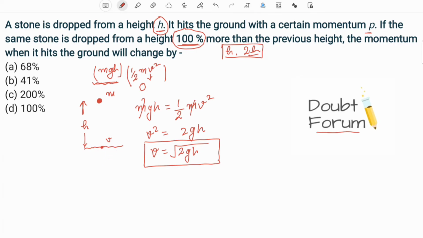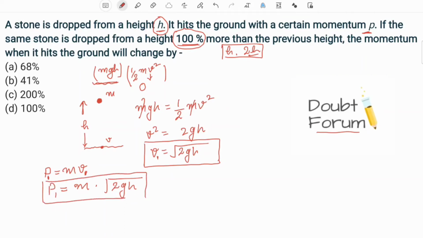Now the momentum with which this stone hits the ground is p, and we all know that the formula for momentum p is mass times velocity. So in this case we will denote everything by 1. Mass will be constant, so we will write it as m, and v1 in place of velocity. This will be the momentum when its height is h. We can replace the value of v1, so this will become m into square root of 2gh. This is the momentum with which this stone will hit the ground.